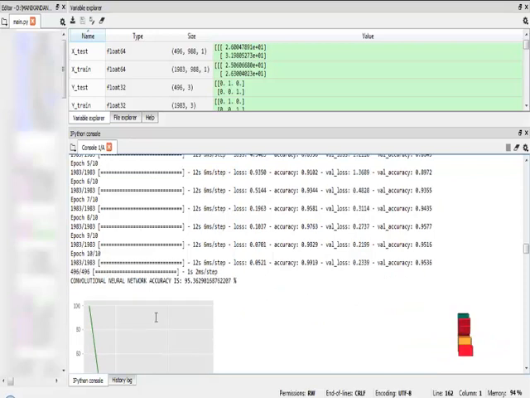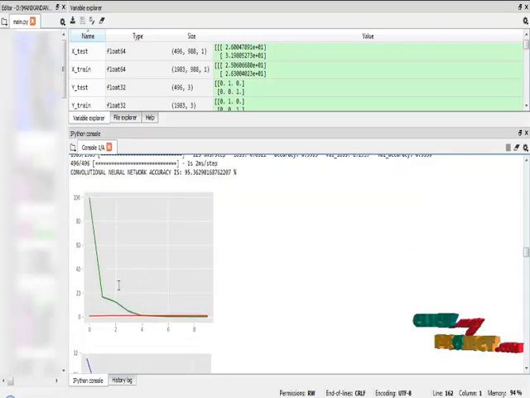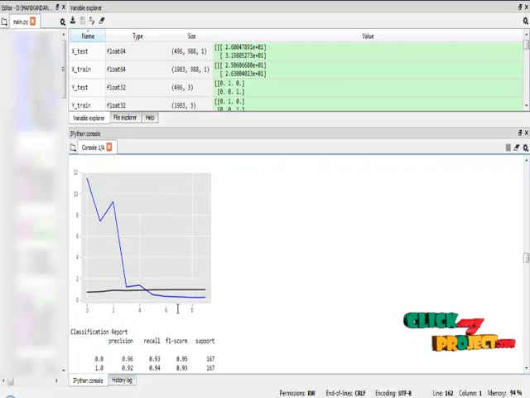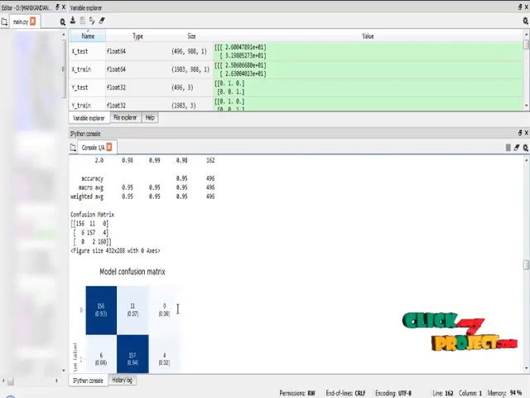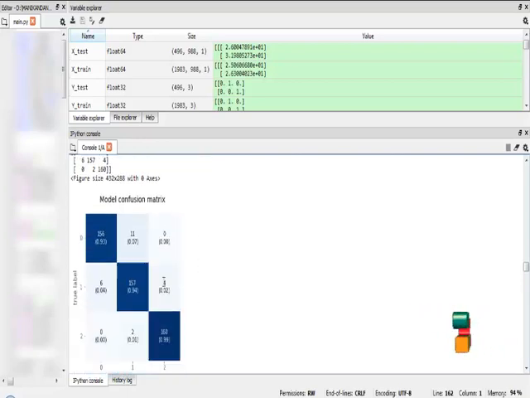The CNN algorithm achieves an accuracy of 95%. The test accuracy is 95% and the train accuracy is 99%. This is the performance graph for our convolutional neural network algorithm, and this is the classification report for the convolutional neural network algorithm, and this is the confusion matrix result, and this is the confusion matrix diagram.